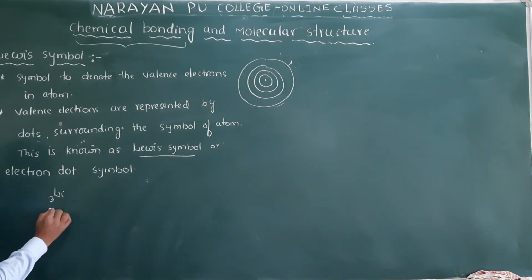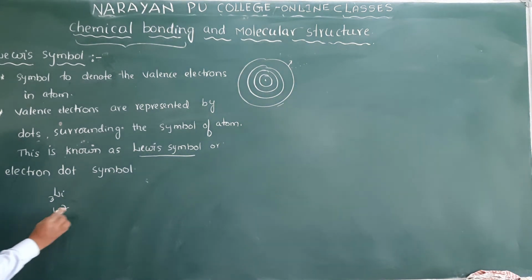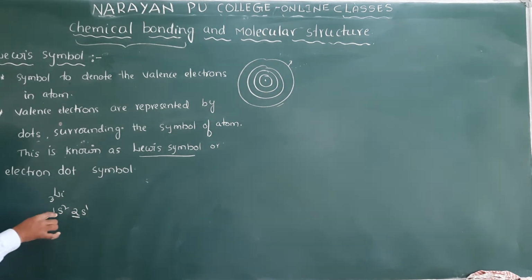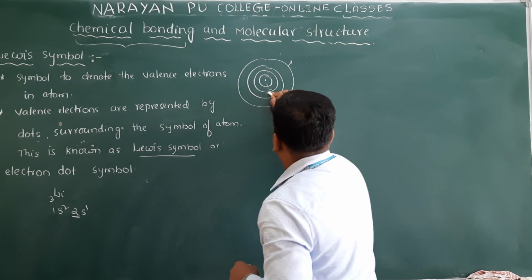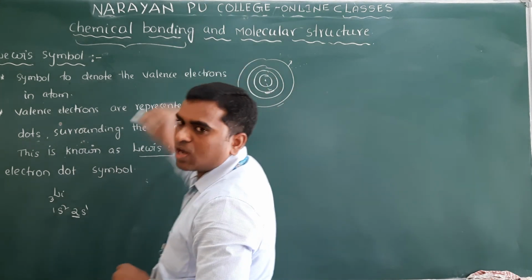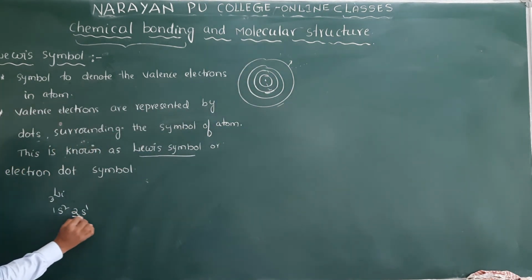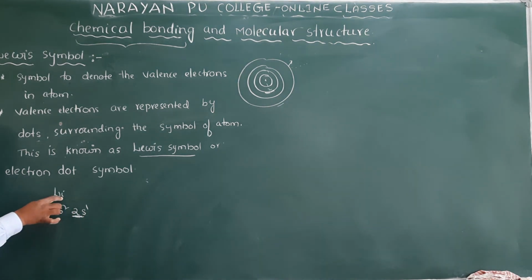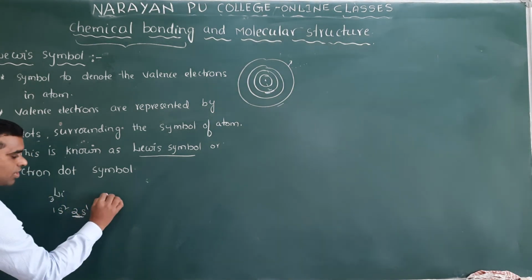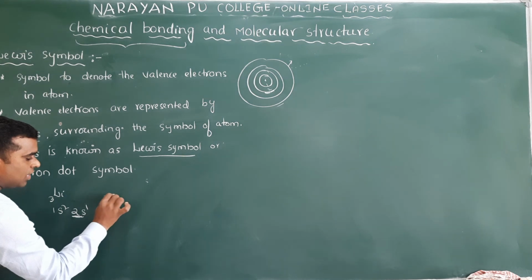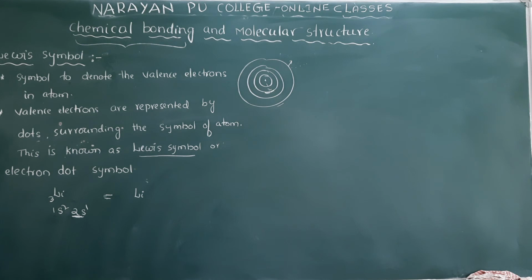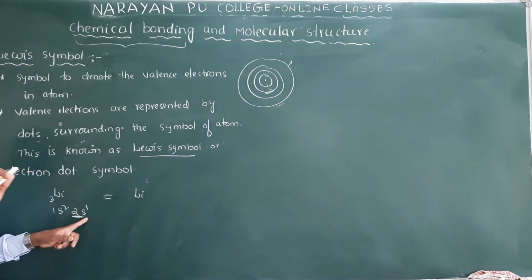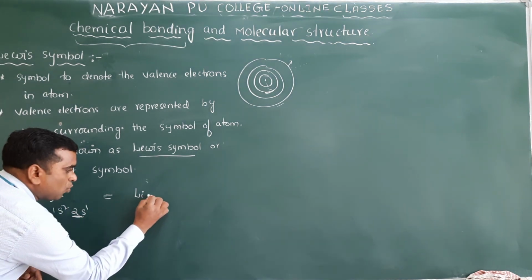The electronic configuration is 1s2, 2s1. The electrons are present in the second shell, so that is the outermost shell, and these are the valence electrons. Lithium has one valence electron. So first write the symbol of the atom, lithium, then put 1 dot, since there is 1 valence electron.